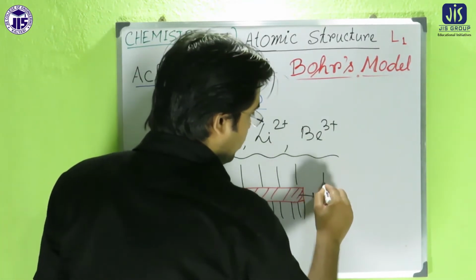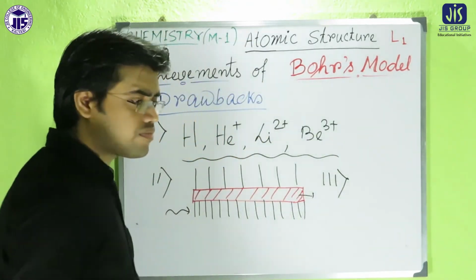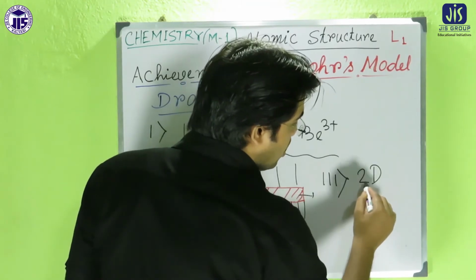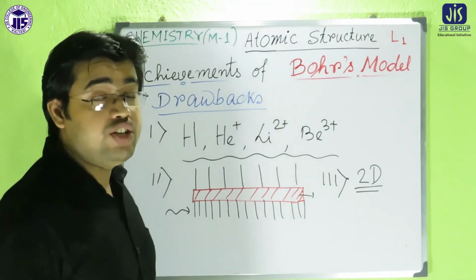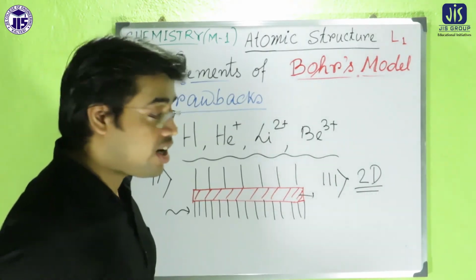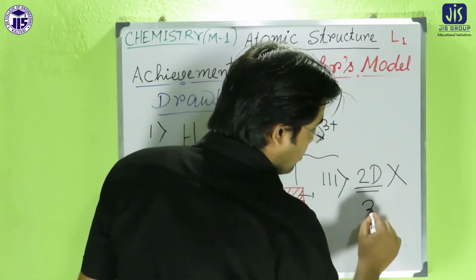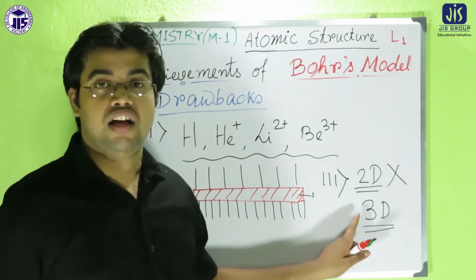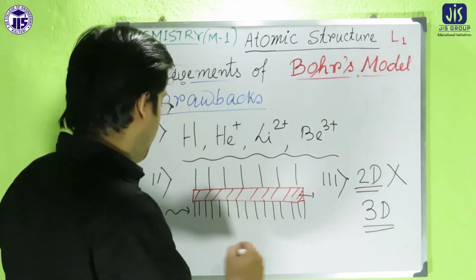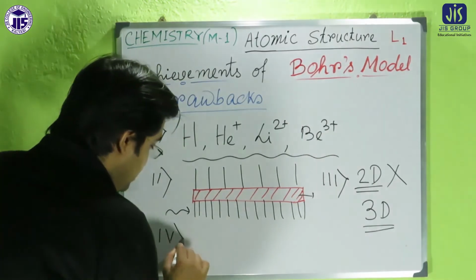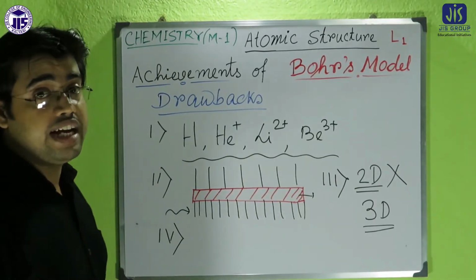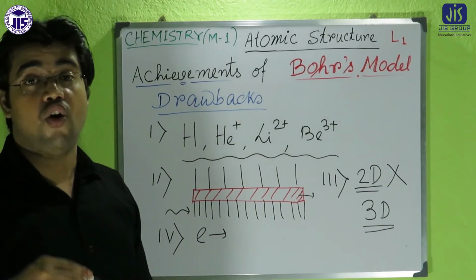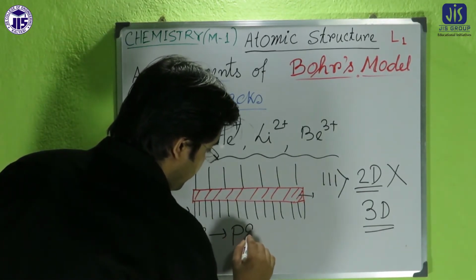Now come to the third drawback of the Bohr's model. Bohr said that the motion of the electrons around the nucleus was 2D, but we know that the electron revolves around the nucleus in a three-dimensional model, which was not explained by Niels Bohr. Fourth point: Bohr's model considered that the electron has only particle nature.